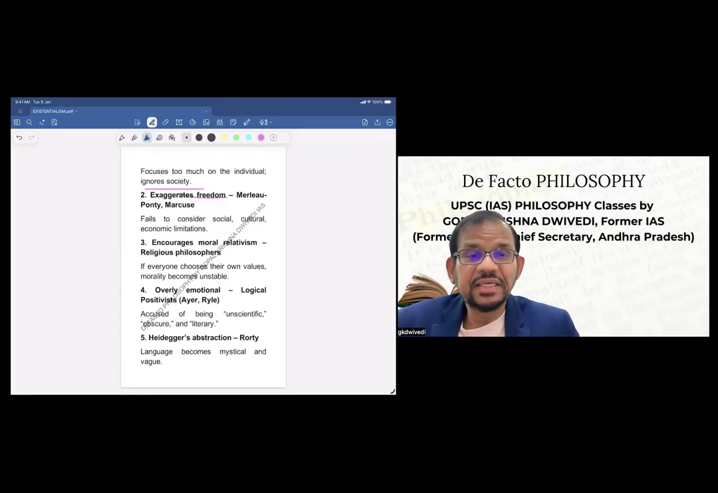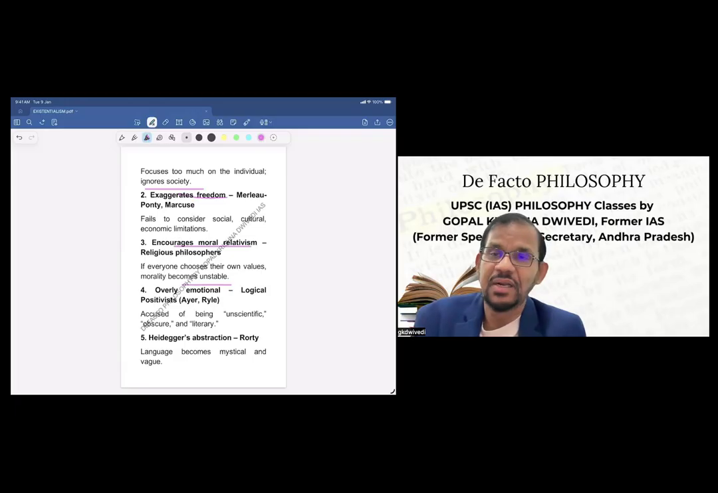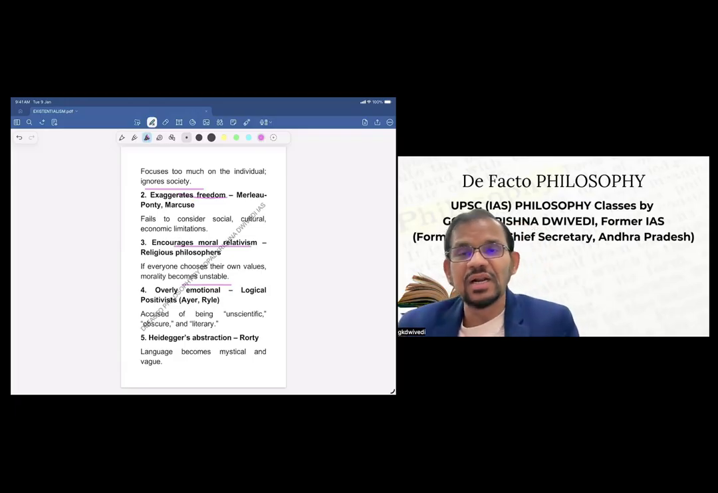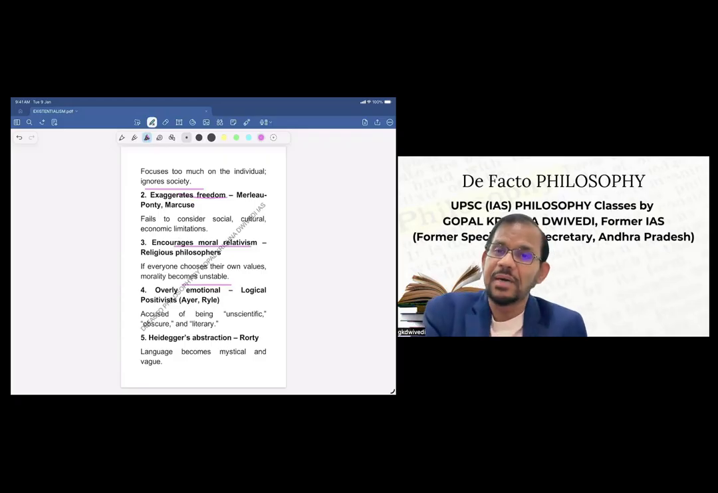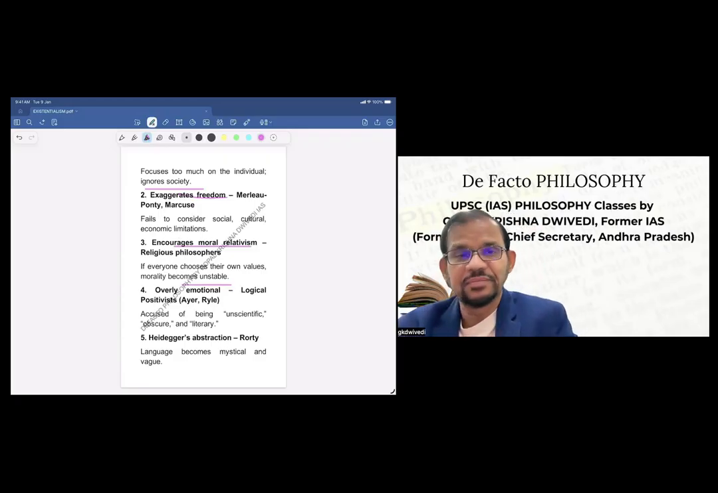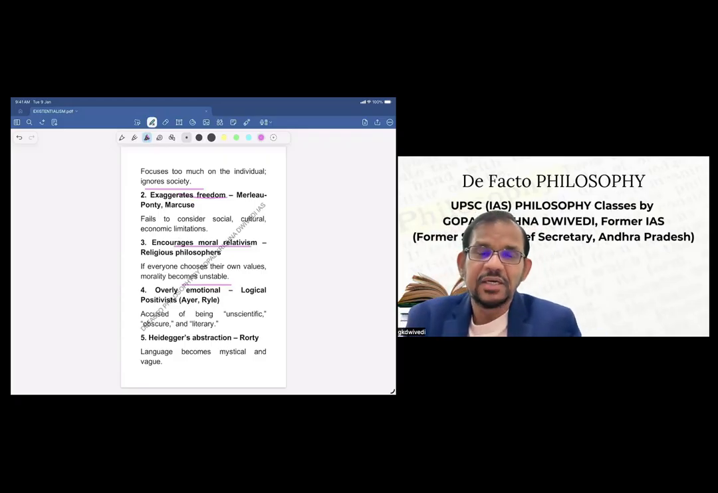Third, it encourages moral relativism. Because everybody has their own choice, if everyone chooses their own values, morality becomes unstable, because there have to be universal values for morality to be stable. So it encourages moral relativism, not moral absolutism or moral universalism. Relativism is the opposite of absolutism or universalism. So it goes against morality or universal moral values.